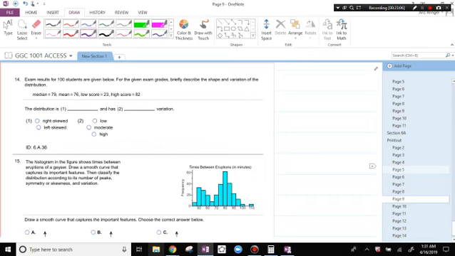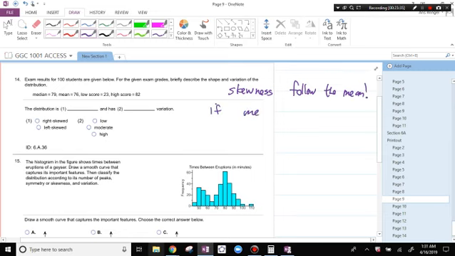Exam results for 100 students are given below. For the given exam grades, briefly describe the shape and variation of the distribution. All right, so the shape, the mean and the median. When you're talking about skewness, follow the mean.